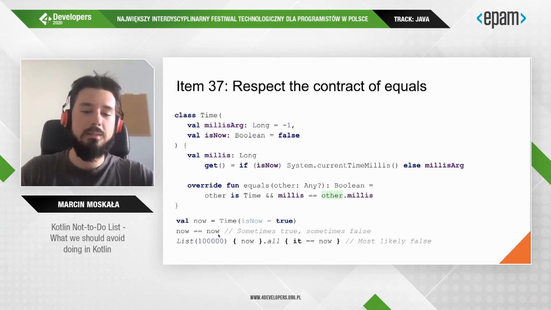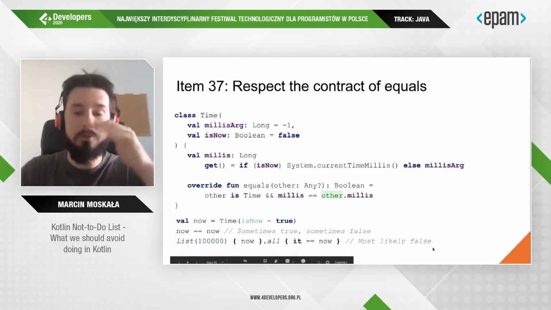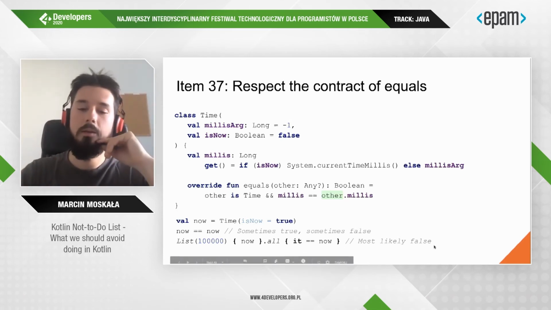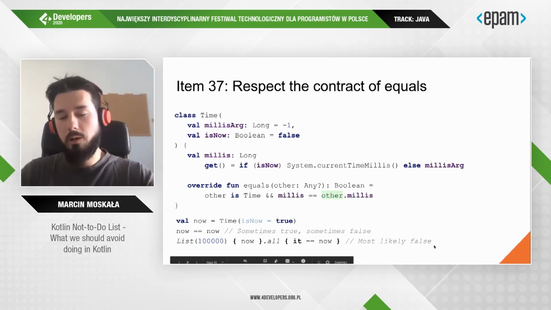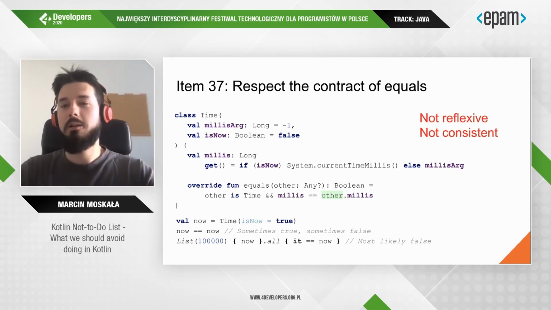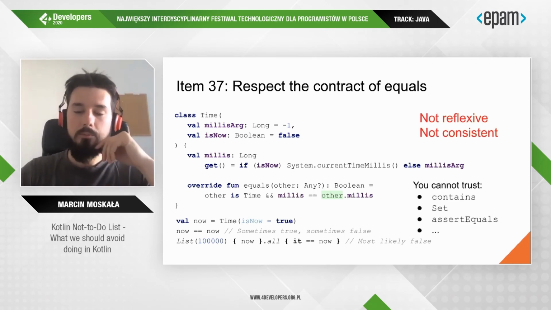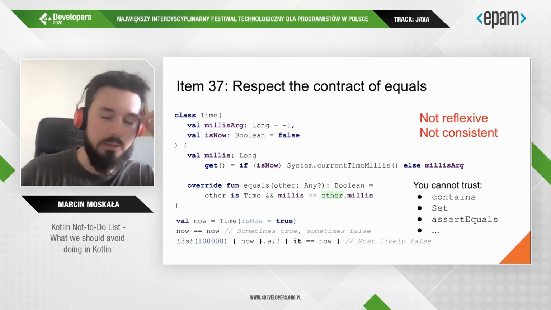So this one gives sometimes true, sometimes false. This one nearly surely will give you false. So this implementation is not reflexive, not consistent, and I cannot trust contains, set, assert equals, nothing that uses equals under the hood.